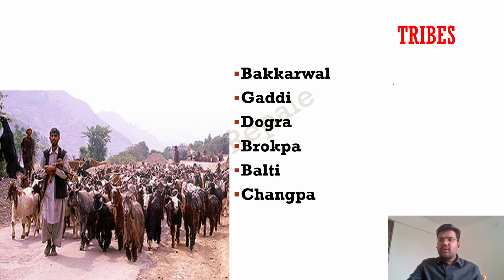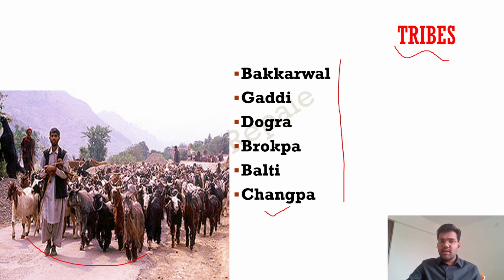Now tribes. They are also asking you about tribes. So just remember the names. Changpa, there was a question on Changpa community already. Now they can ask you about the other tribes. So you should remember the Bakkarwals, the Gaddi tribe, the Dogra tribe, the Brokpa, the Balti. So these are the tribes, and you can see their livelihood was sheep rearing.